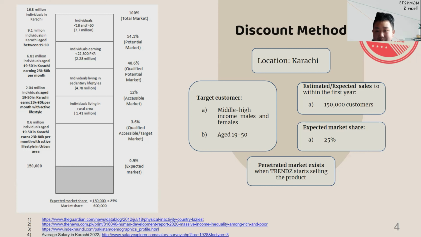Our expected market share is 25%. Our percentage market exceeds when Trend Z starts selling the product. So that's all my part. Go to the next person.